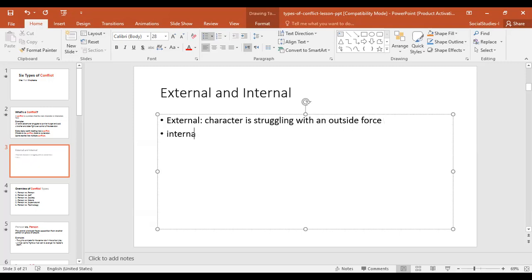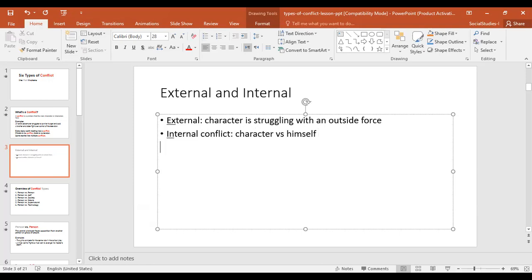On the other hand, your internal conflict is more of, the word in will help you understand that it's internal, it's inside. And ex means outside. This is a very big help or hint. Internal conflict is when the character is struggling between wanting something and knowing that taking it is wrong, or when you're facing choice making, or when you are stuck between making two decisions. So basically, it's between you and yourself. So an internal conflict is a problem between the character versus himself or herself.